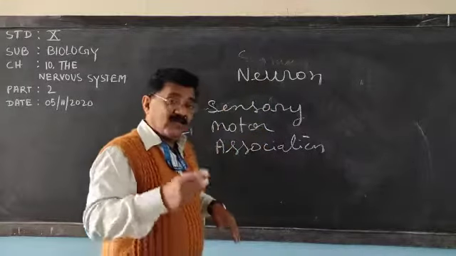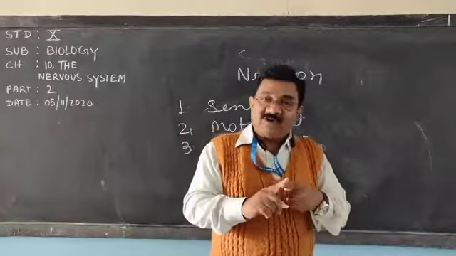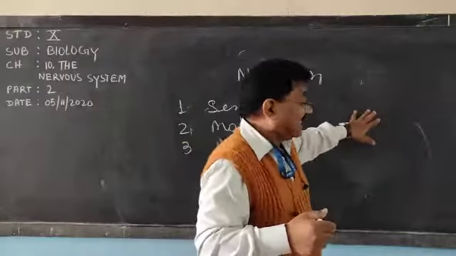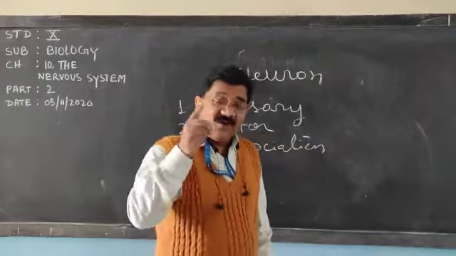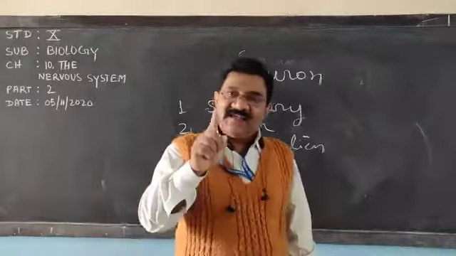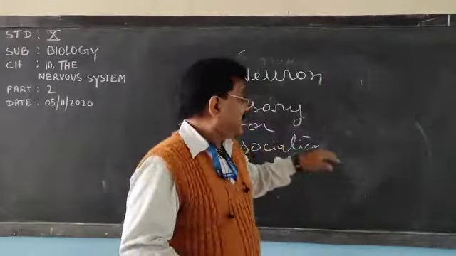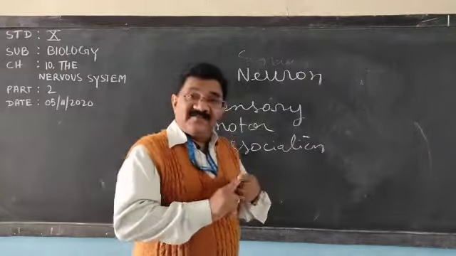Now the brain sends the message to our muscle or the gland, to the muscle to contract so that we can remove our hand. And that message from brain or spinal cord to the effector, meaning gland or muscle, is reached by this motor neuron. So is it clear?